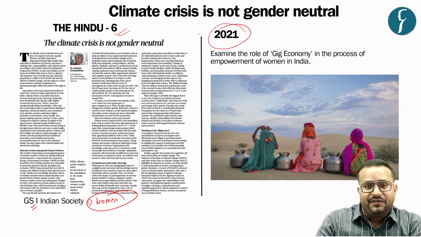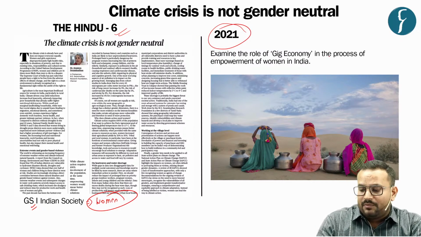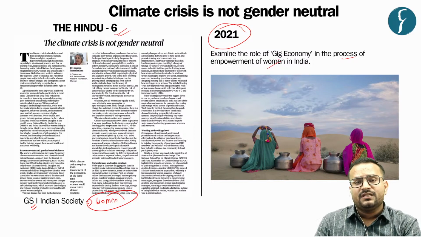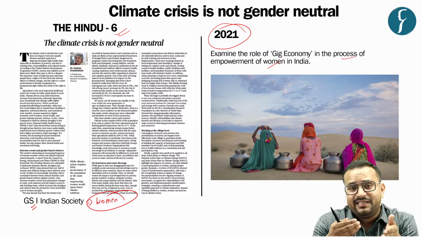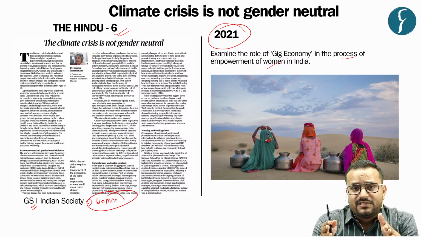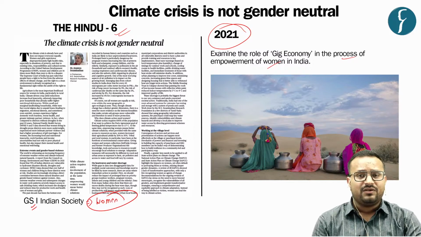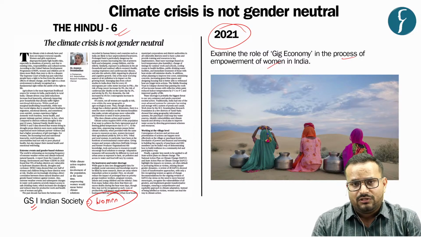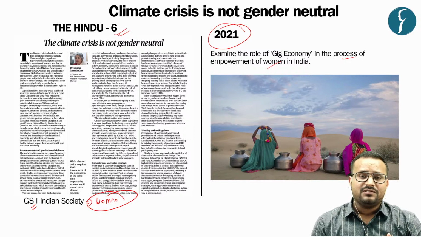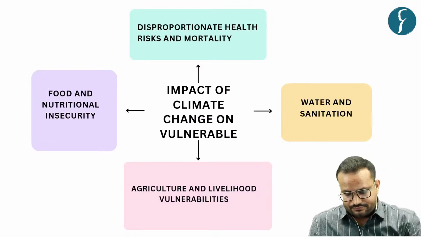And as you can see, in 2021 mains, there was a question regarding what is the role of gig economy in the process of empowerment of women. So a topic maybe of economy or any other sector, but if it has any intersection with the empowerment or some issues of the women, then definitely UPSC can ask. So if climate change is having some relevance for this topic in terms of women centric, then there can be a question related to both of them, that is how climate crisis has adversely impacted the women. So in this context, let us understand this topic.